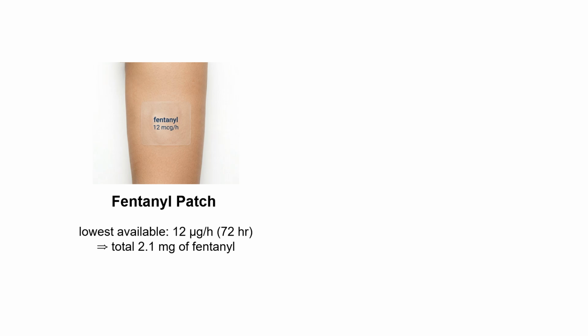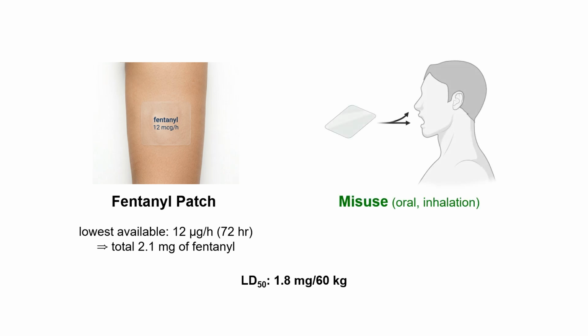But the total amount of fentanyl in this patch is about 2 milligrams, and the LD50 of fentanyl is also near 2 milligrams. So if it is used in a bad way, a misuse case, either orally or by inhalation at a time, then 2 milligrams at once can be highly dangerous. It can kill people.